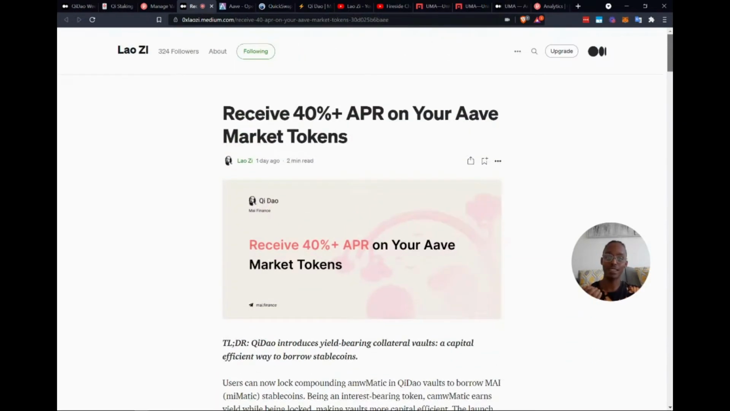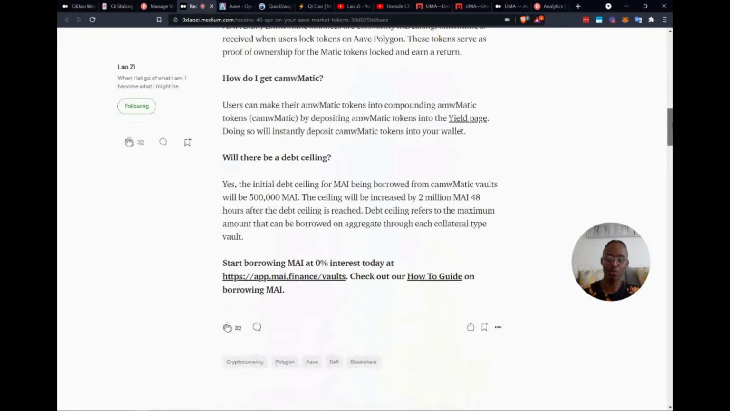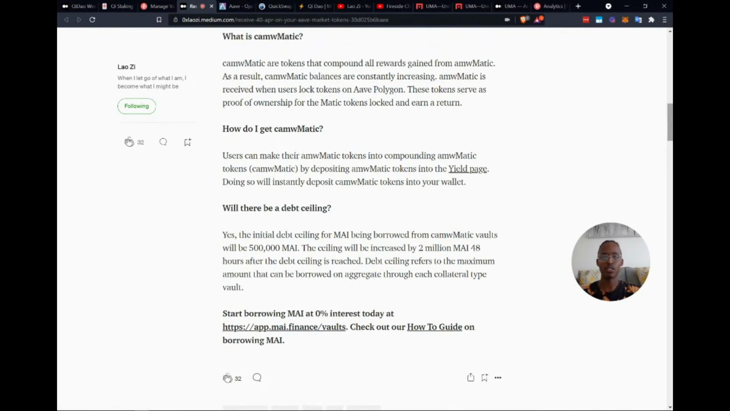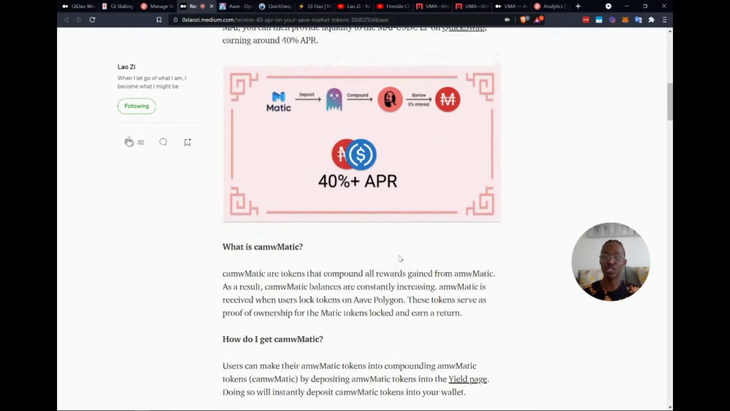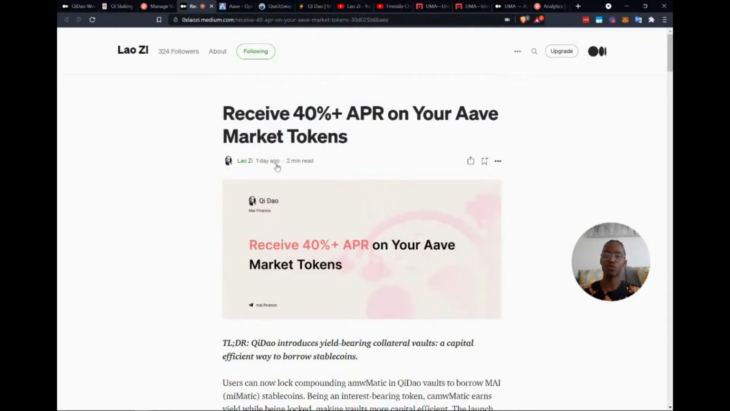Once again, though, if you really want to get the nitty-gritty details, you want to go through the entire ordeal to make sure all of your questions are answered. For example, about a debt ceiling. Yes, there is a debt ceiling. An initial debt ceiling for being borrowed from CAMW Matic Vaults will be 500,000, so roughly $500,000, right? Because it's stablecoin pegged to the dollar, and it will be increased to 2 million 48 hours after. And all these things may have an effect on the strategy you'd like to place on the protocols. Okay, so do go through all the details and check out all this stuff. This is mainly to increase capital efficiency, for yourself and also for everyone who's participating in the QiDao protocol, right?